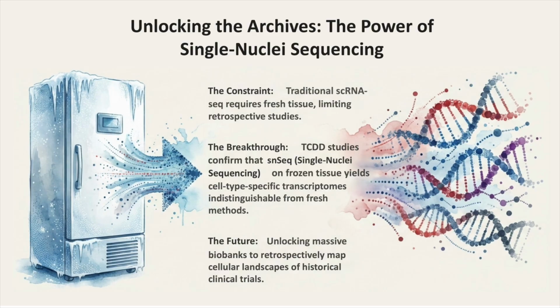Unlocking the archives. Traditional scRNA-seq requires fresh tissue, limiting retrospective research. The breakthrough of single-nuclei sequencing, SN-seq, on frozen tissue yields cell-type-specific transcriptomes indistinguishable from fresh methods, allowing us to retrospectively map cellular landscapes from massive historical clinical biobanks.